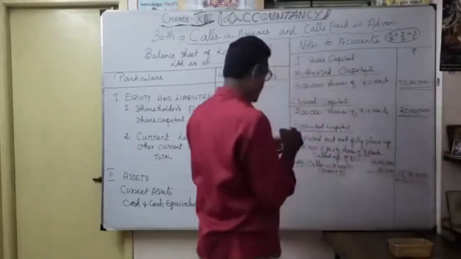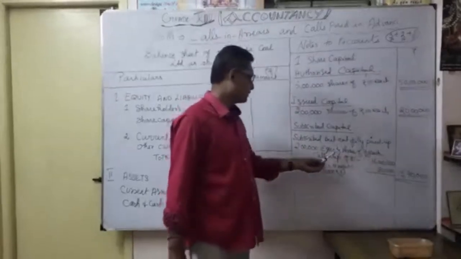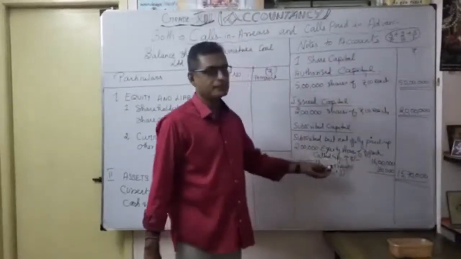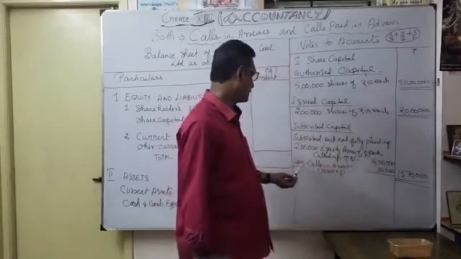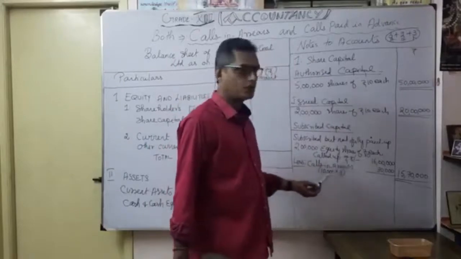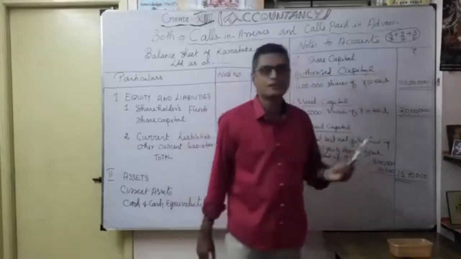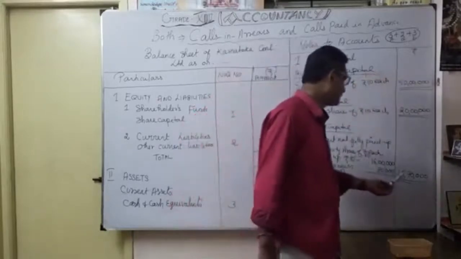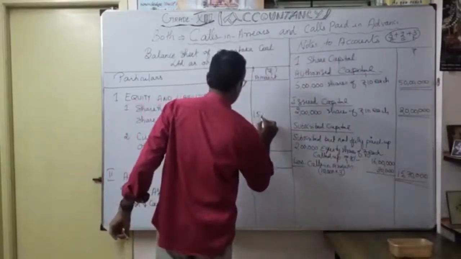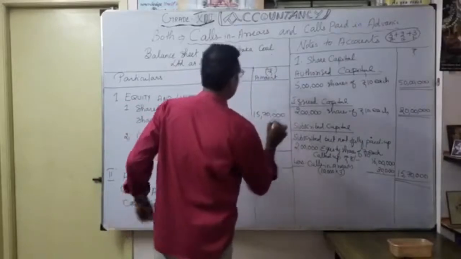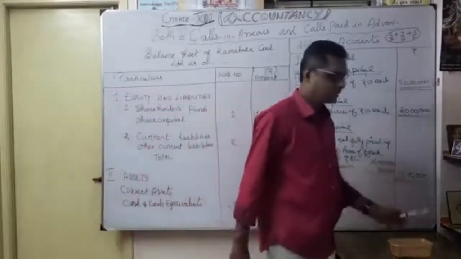That's what your share capital is here. Subscribed but not fully paid up. 2 lakhs equity shares of 10 each, but called up only 8. That's why you have to consider 2 lakh into 8, 16 lakhs supposed to receive. But unfortunately, calls in arrears of first call due: 10,000 shares at the rate of 3 rupees as the first call, 30,000 is the calls in arrears. So the balance is coming under 15 lakh 70,000. I'm going to write it here. Now understood. That's the work of our notes to accounts. As note number 1, explanation, 15 lakh 70,000.